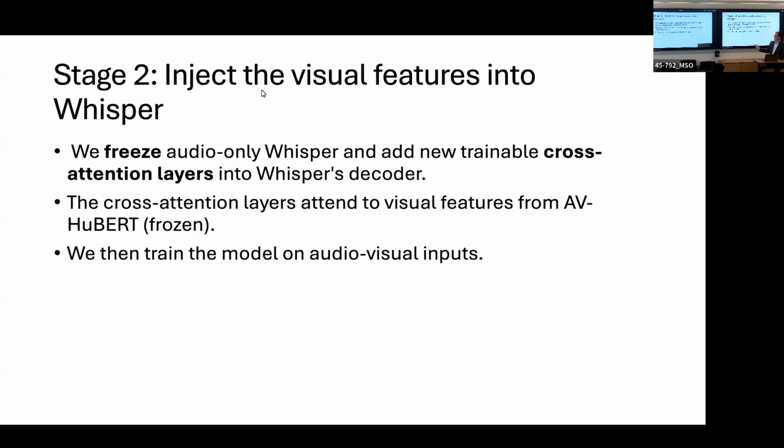For stage 2, this is where we start to inject the visual features into Whisper. Just to remind you, Whisper has never seen visual information, so we have to be careful in the design so that the model can effectively integrate the new modality. In this stage, we freeze the audio-only Whisper that we fine-tuned, and we add new trainable cross-attention layers into Whisper's decoder. These cross-attention layers allow the model to attend to the visual features. And in this part of training, we train on the audio-visual inputs.